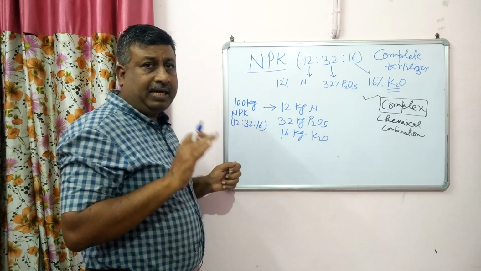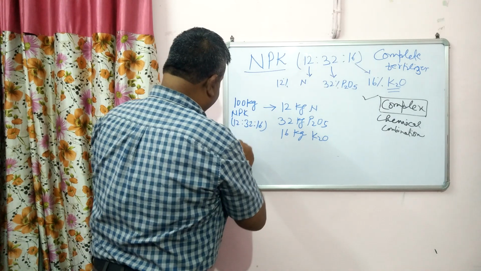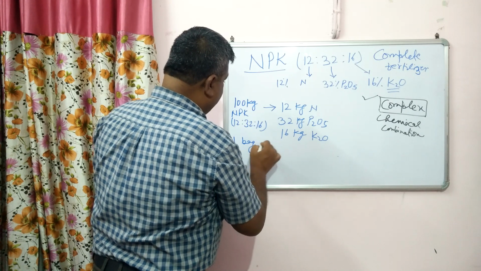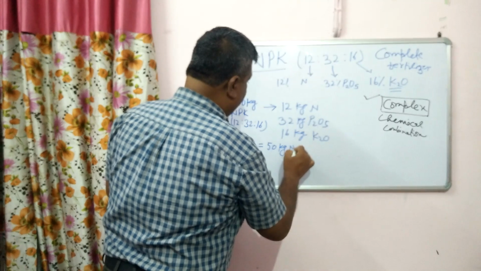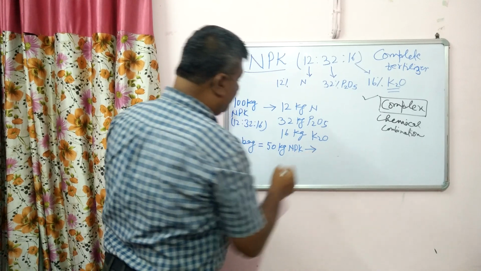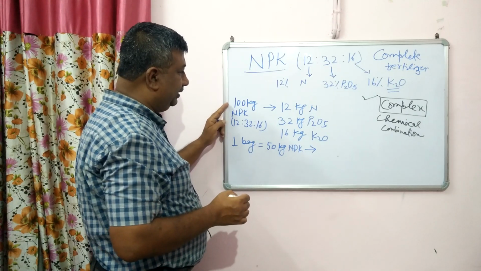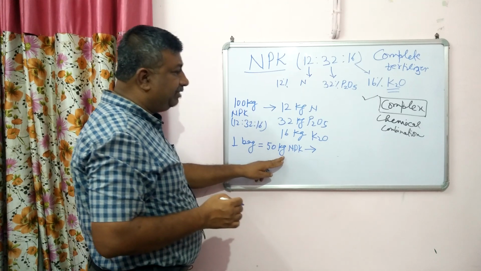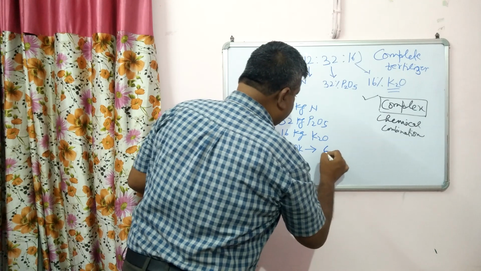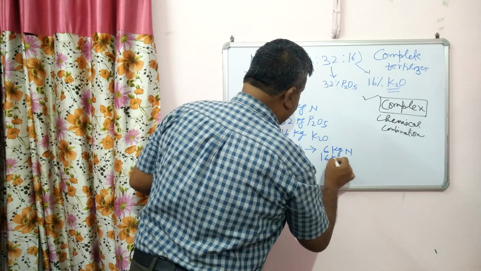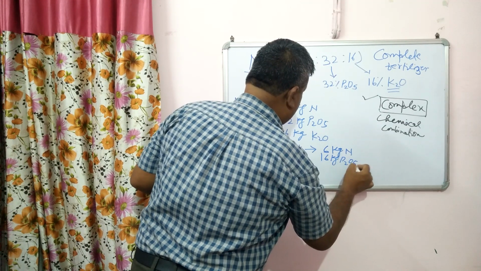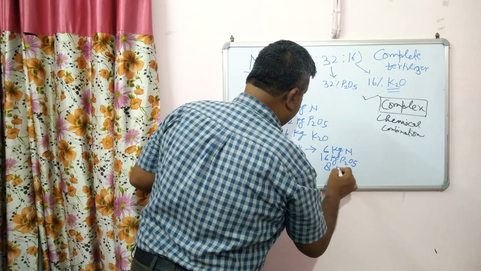And this fertilizer is available in bags, and one bag contains 50 kg NPK fertilizer. Then this will provide half of this quantity. It is in 100, so 50 kg will provide half of this quantity, meaning 6 kg nitrogen, 16 kg P2O5 and 8 kg potassium.